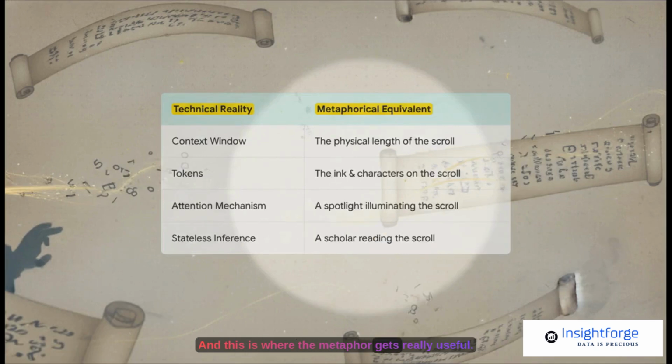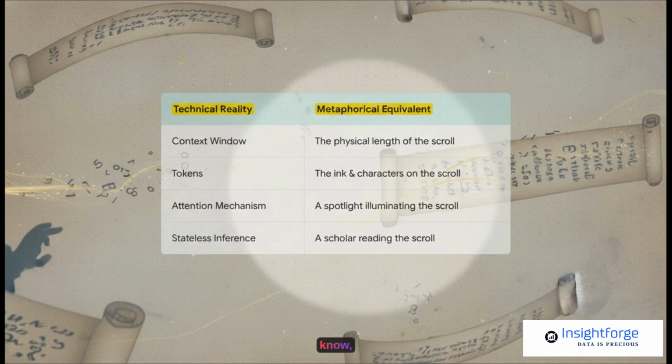And this is where the metaphor gets really useful. It maps almost perfectly to the technical jargon you hear all the time. So that term, context window, that's literally just the physical length of our scroll. Tokens, that's the ink, the actual characters written on the paper. The attention mechanism, think of it like a super fast spotlight that the AI can shine on any part of the scroll to read it. And the most important part, its stateless nature means it's like a new scholar reading the whole scroll for the very first time every single time.